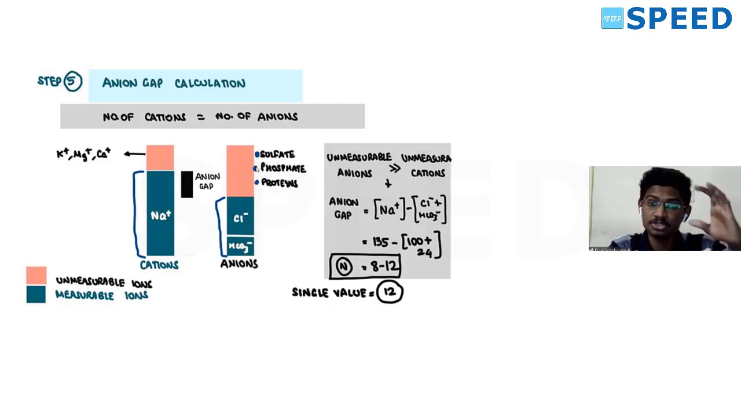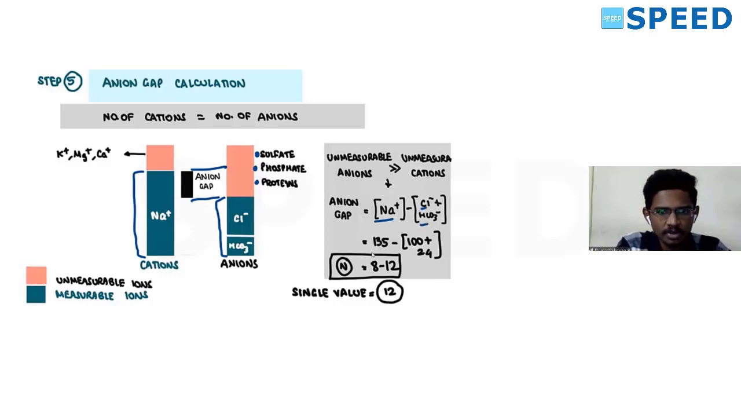So unmeasurable anions is even more. If you see, there is always a gap that exists between the measurable cations and the measurable anions. So always there is a gap. This gap is the anion gap. So how to measure this? Sodium minus chloride plus bicarb.